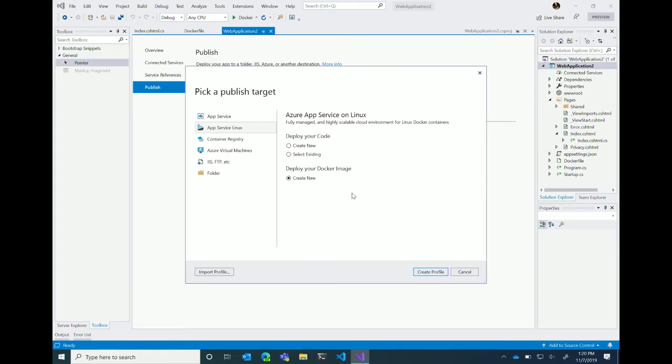We have options here in a publish target. When we know that you have a Docker file inside of your project, we have a couple of options here. You can go right to App Service for Linux, container registries. We can publish to Docker Hub, Azure Container Registry. If you publish to Azure Container Registry, you would get access to pretty much all the assets in Azure. You can be in Kubernetes, you can be in App Service, you can be in Azure Container Instances. So the Container Registry is kind of the mecca of all the places to publish to, because once you're there, you can pretty much do anything.